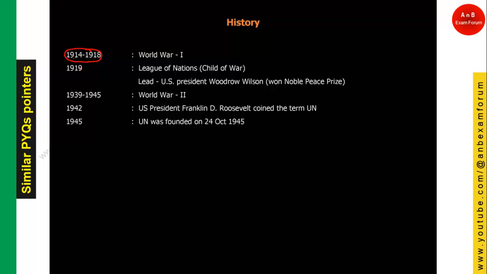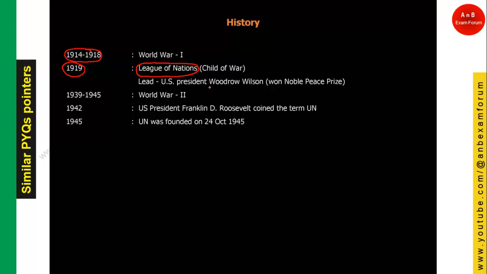So in 1920, US President Woodrow Wilson initiated an organization known as the League of Nations, just after World War One, for cooperation, international peace and security. These are the main objectives of the League of Nations.